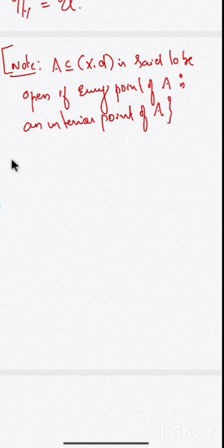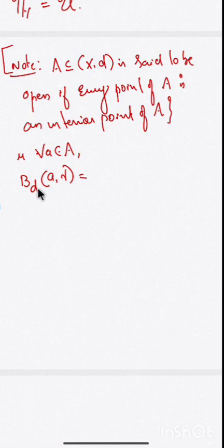Interior point of A. That is, for every a in A, there should exist an open ball. Open ball is denoted by B_D(a, r), open ball with the center a and radius r, which consists of elements b in the space X such that the distance D(a, b) is less than r.